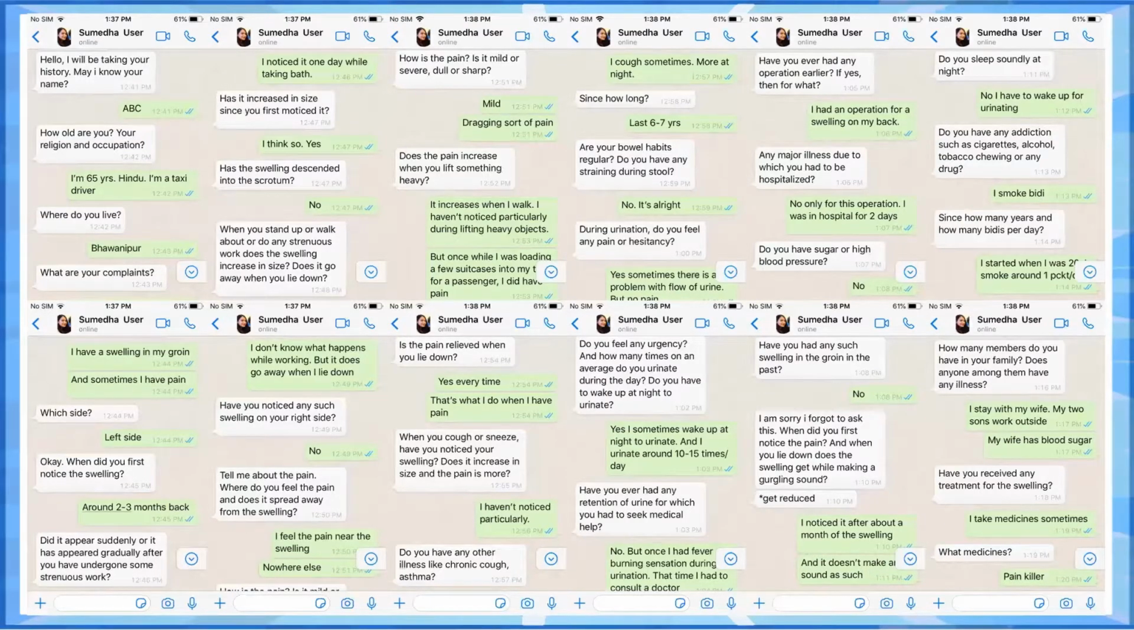Yes, so as you can see, she started with the patient particulars on the top left: the age, the religion, the occupation, the address. After completion, we move on to the chief complaint. Here the chief complaint was that the person has noticed a swelling in the groin, and he also has pain sometimes along with it. After the reply that I have swelling in my groin, Sumedha asked which side. Of course that is a very important point: whenever someone is telling you about anything that can be bilateral, you need to ask about the side.